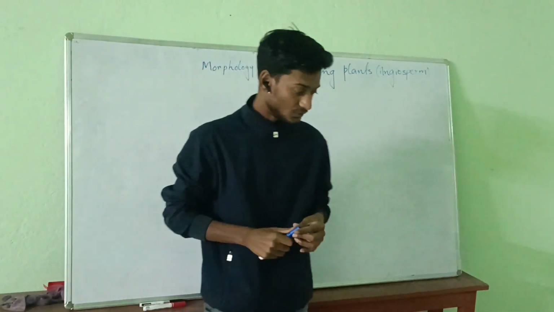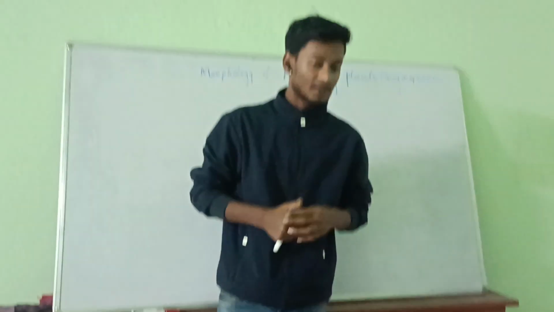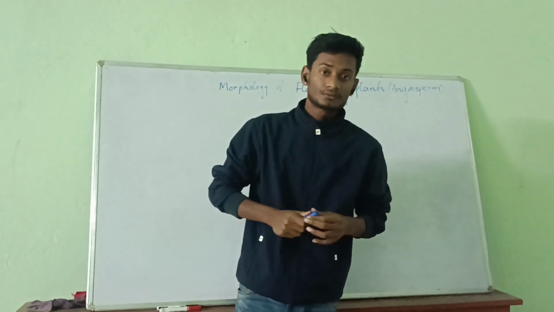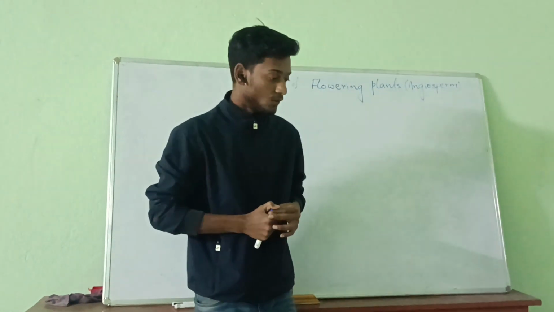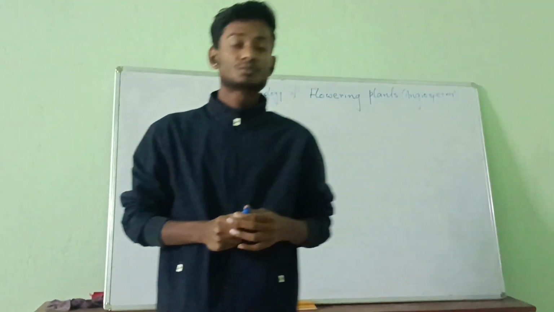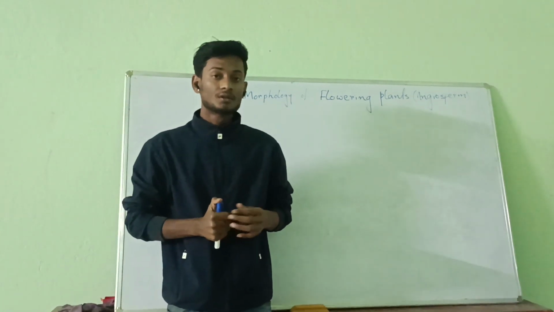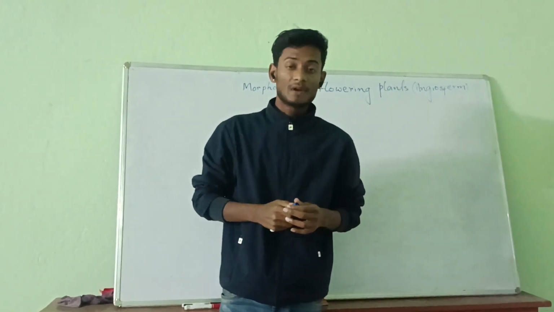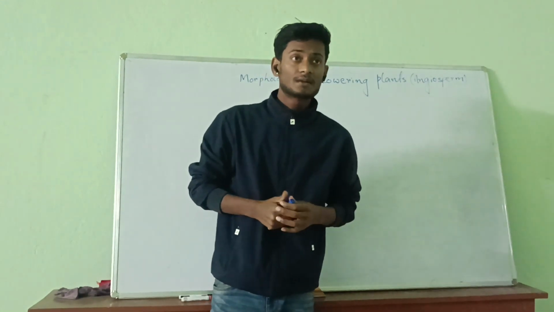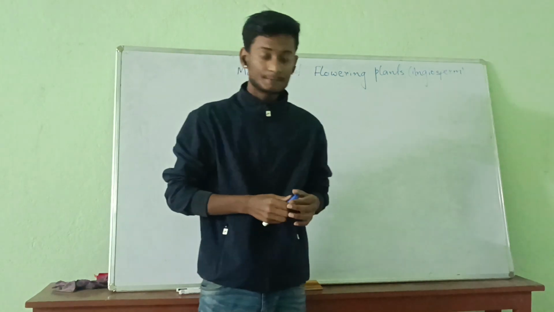So, we are going to phanerogams, which are divided into two subdivisions. One is gymnosperm and another is angiosperm. The gymnosperm is a plant which doesn't possess flowers or fruits, while angiosperm is the flowering plant. Now we are going to talk about the flowering plants.